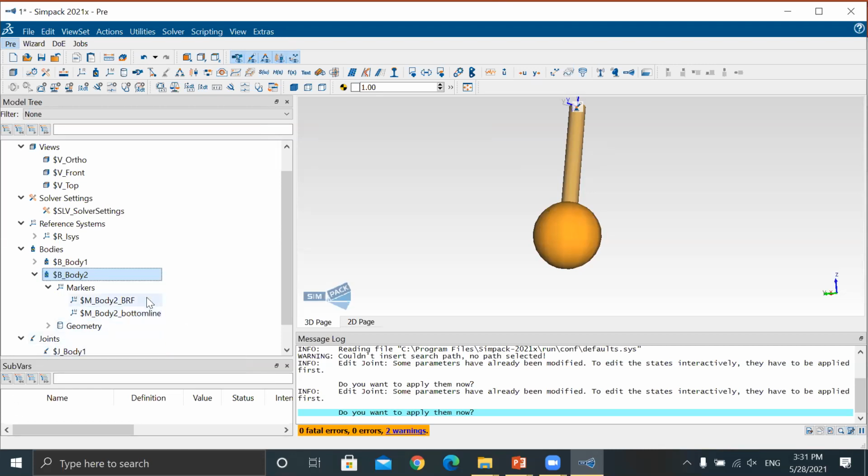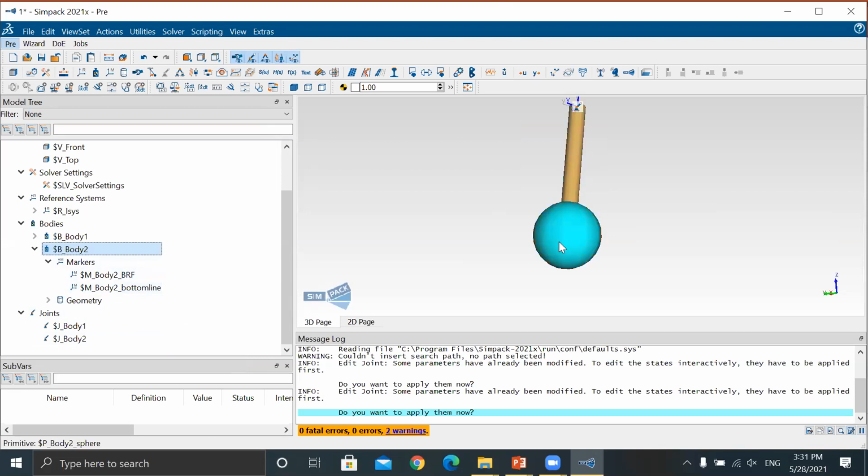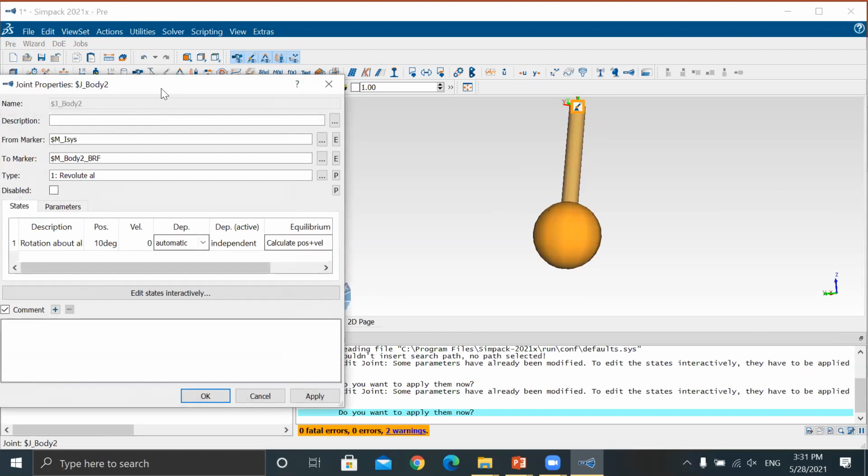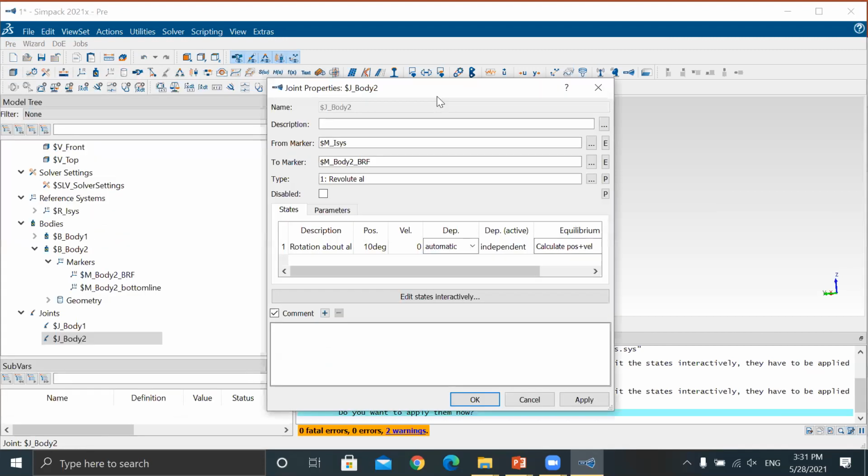Now, between these two, what you have to apply? You will apply your joints. Okay. Now, look, now from marker to marker. From marker means where is the previous reference? To marker means your current one. Okay.